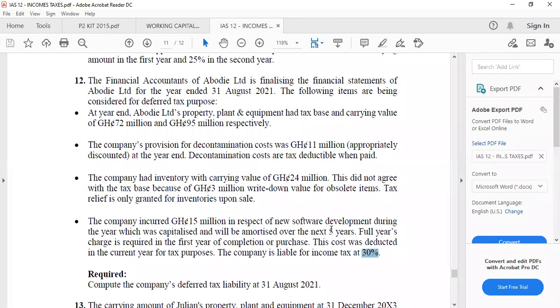So what would be the carrying value after that one? 12 million. But this 12 million, is it in the books of the tax authority? No. They are written off at once, isn't it?